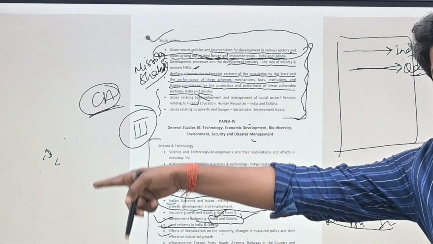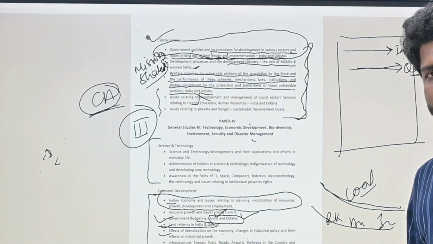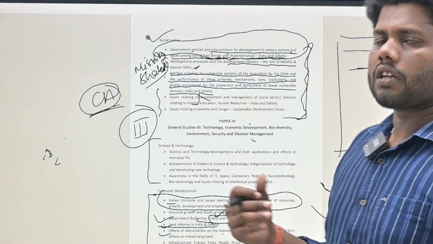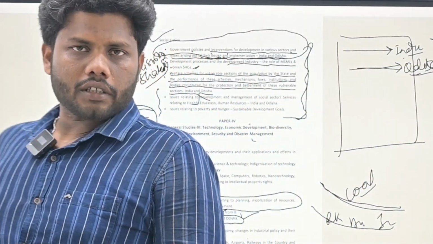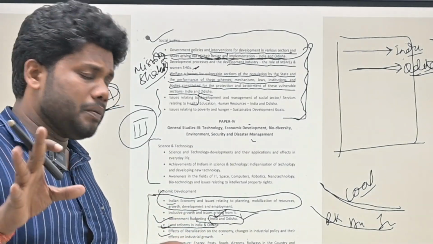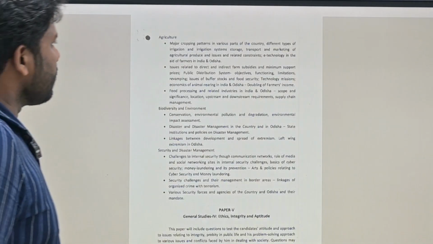It will be coupled with geography, like justify the location of the Rourkela steel plant, justify the location of the industrial belt of the Rourkela, Angul and Jajpur region. That way questions will be asked. This has already been asked, so questions will be asked like that here, and you need to follow.